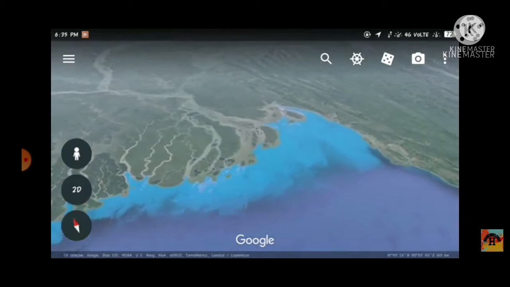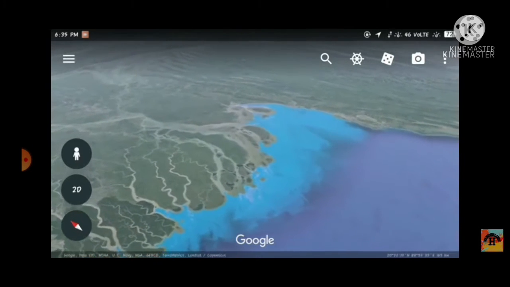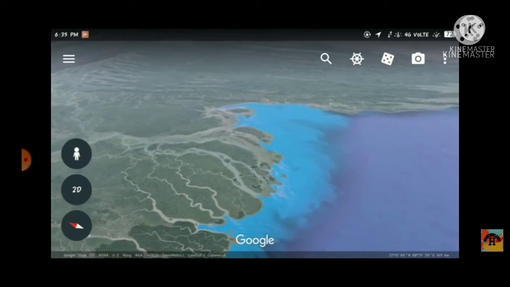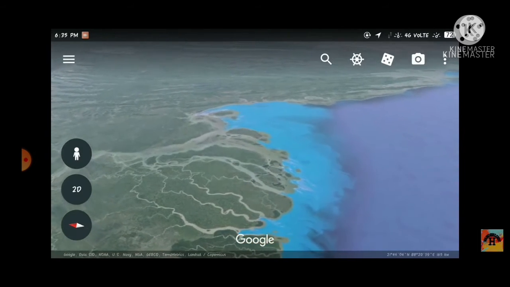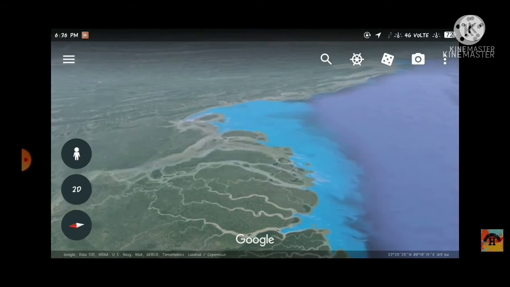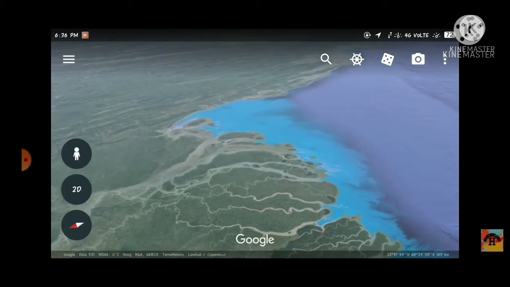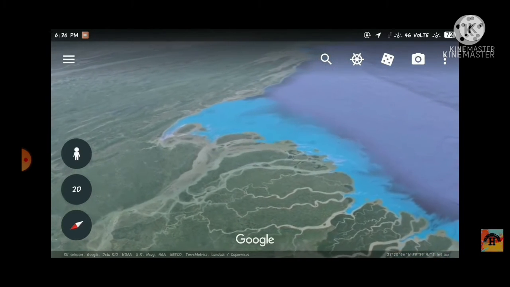Now let's see the 3D image of the delta. All the solid material that a river carries while flowing downstream is known as sediment. When rivers flow into other water bodies like oceans, lakes and rivers, the sediment gets deposited at the mouth of the river to form deltas. The Ganga and Brahmaputra form the largest delta in the world.